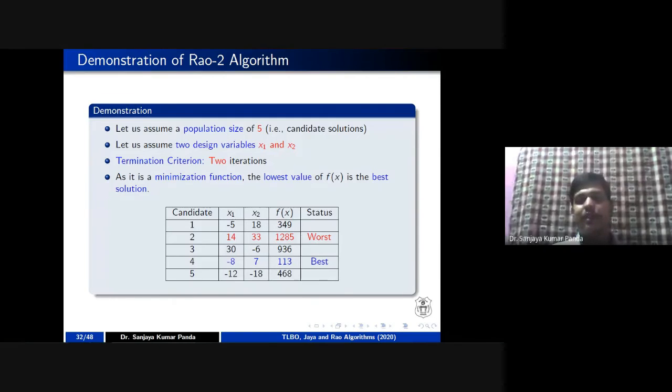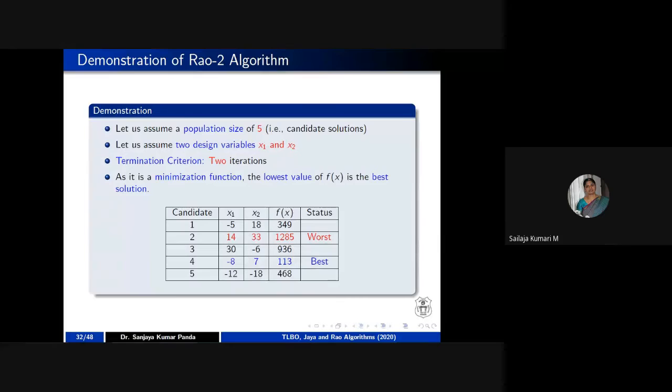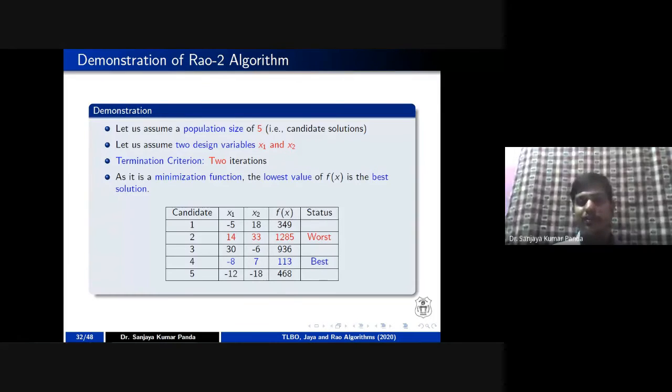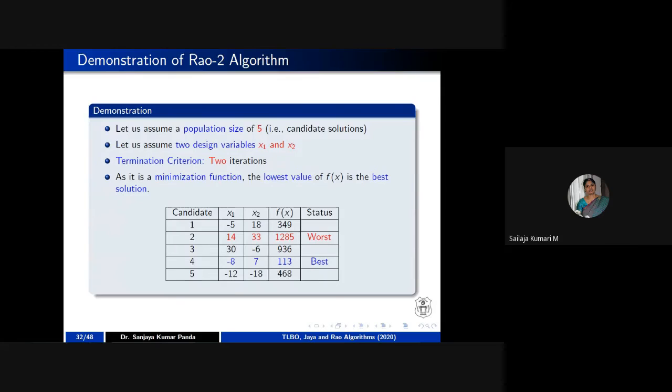All the metaheuristic algorithms always claim that we are getting a near optimal solution. Again, there is a question: what is the meaning of near optimal solution? What is my error rate? That is also not defined in any algorithm. But every algorithm claims that it is giving a near optimal solution. Thank you so much.